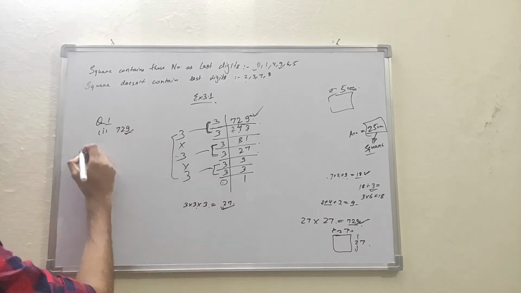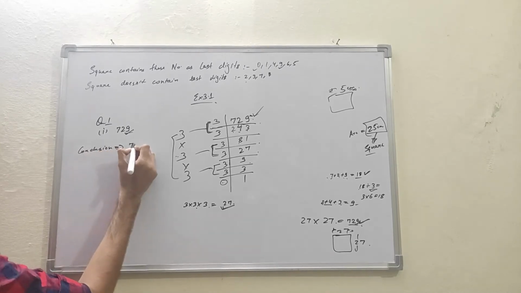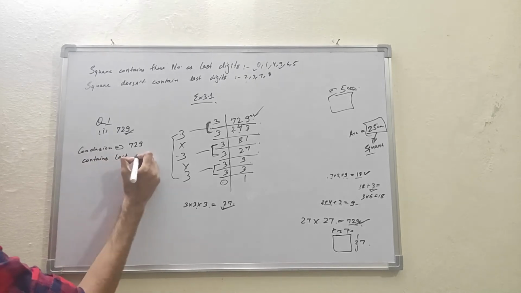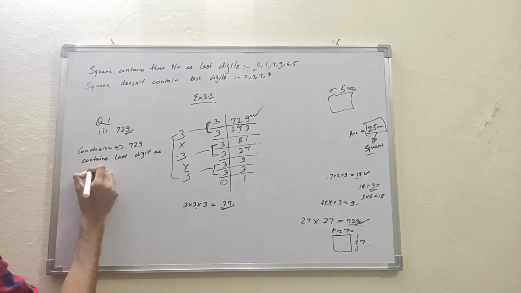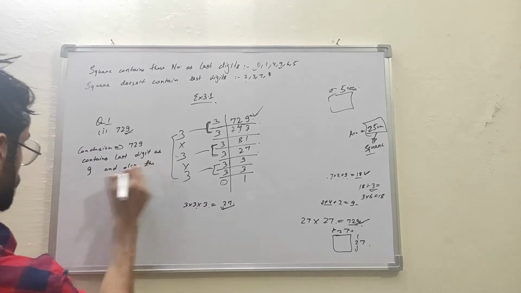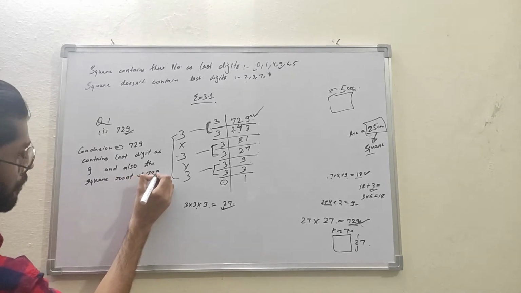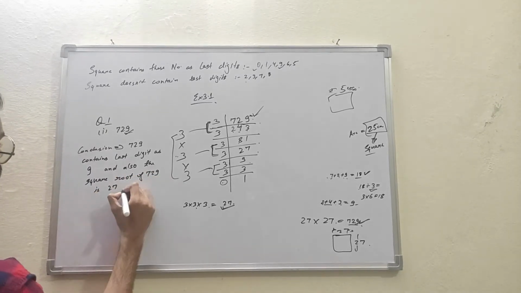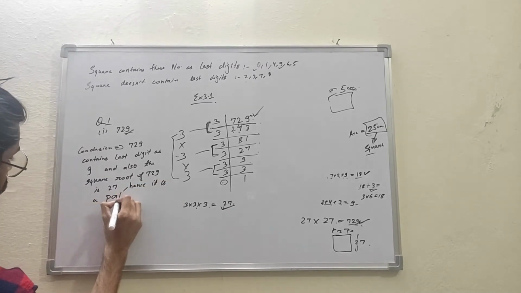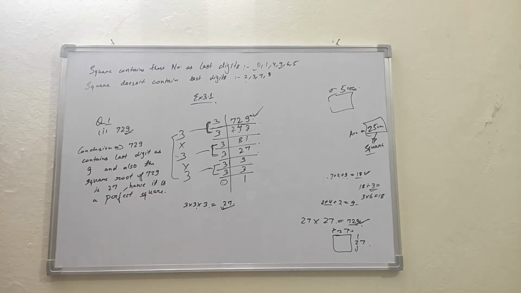So here is the conclusion. 729 contains last digit as 9 and also the square root of 729 is 27. Hence, it is a perfect square. Hope you get this. Let's move to the second part of this question.